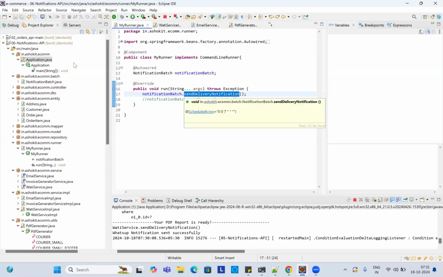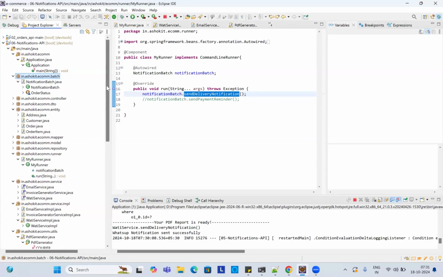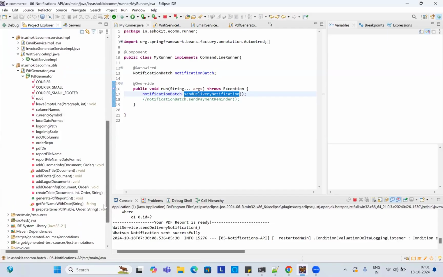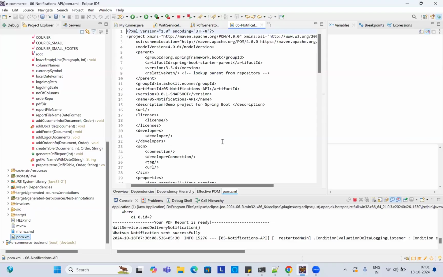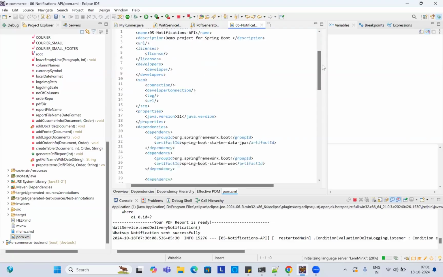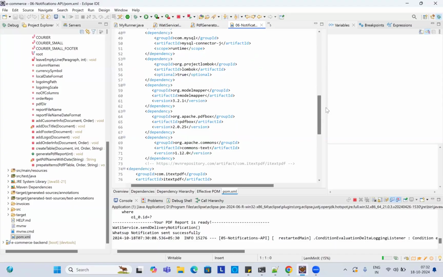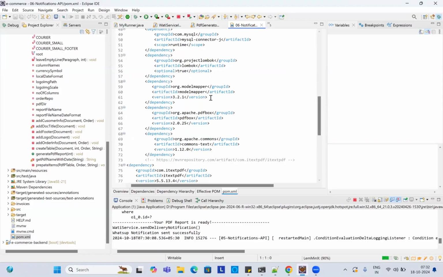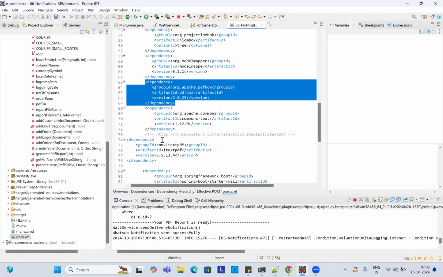From the starting onwards, what dependencies did you add, what did you create? Explain the code walkthrough. The dependencies I added are model mapper, and I tried PDF works first, but later I am using iText PDF.